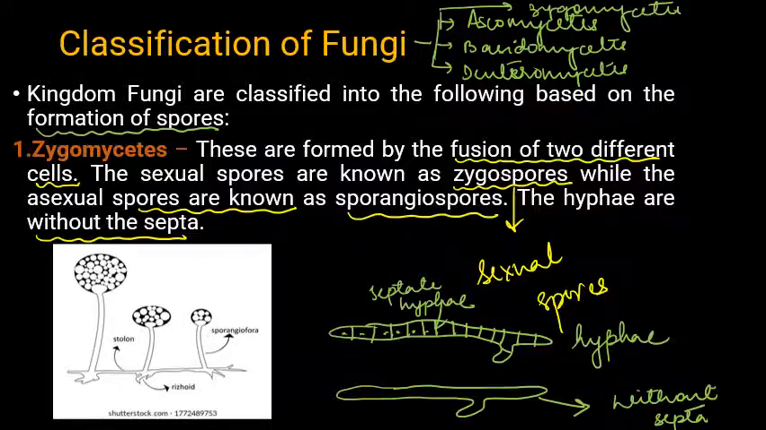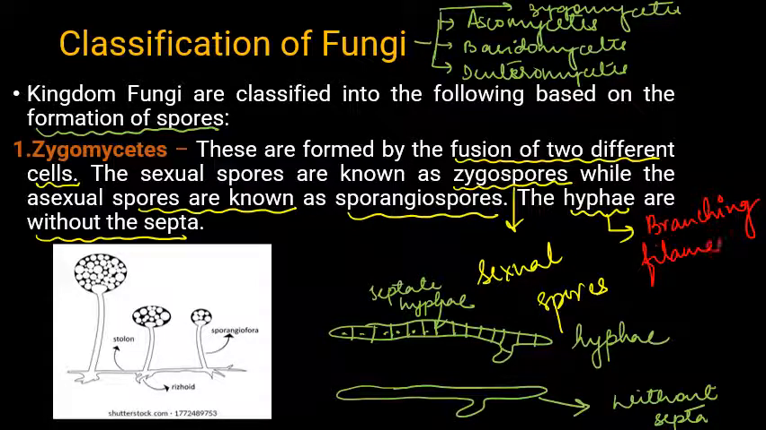And what is hyphae? Hyphae is basically a branching filament that makes up the mycelium. It is a branching filament that forms mycelium. Clear? So this is basically zygomycetes.